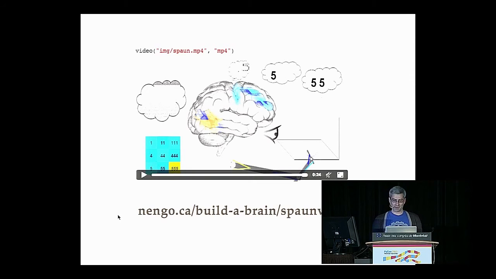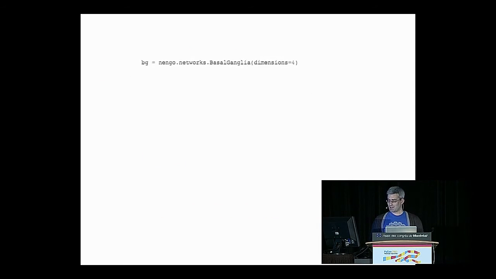I don't have time to go into the detail about Spaun, but if you're interested, I encourage you to check out nengo.ca for some videos of Spaun in action. You can read our paper. But what I want to highlight by showing Spaun is that Nengo allows us to scale things up in an exciting way. One of the ways in particular that we enable this type of scaling is with a new version of Nengo that we just released.